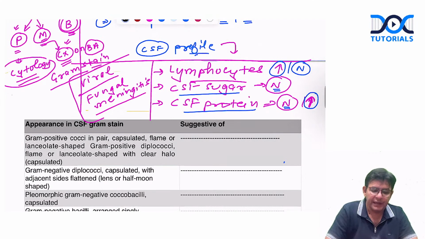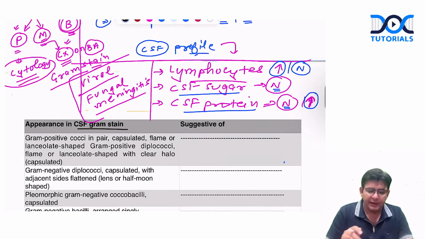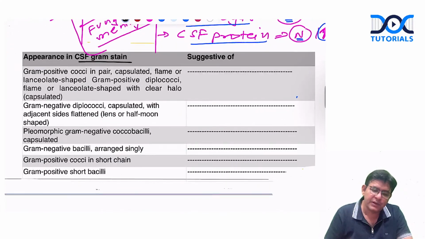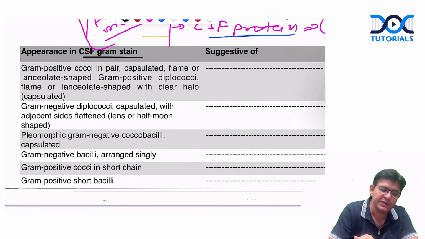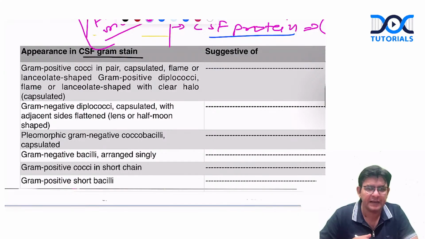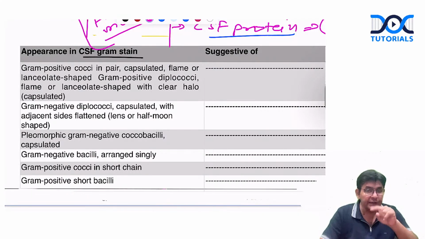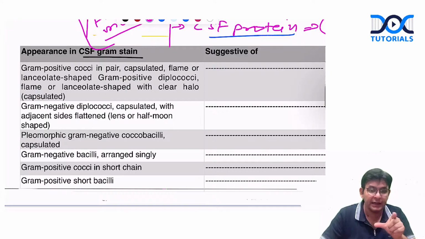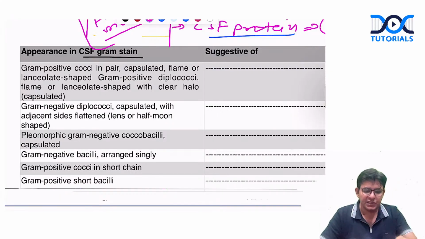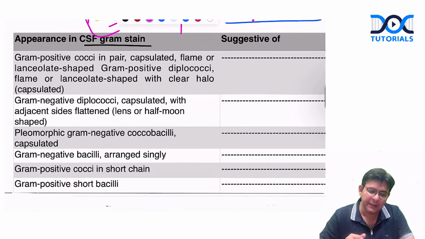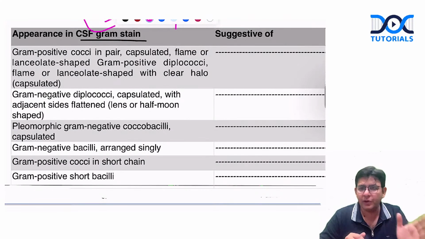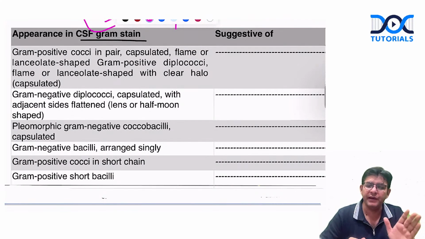Now, guys, when you have done the gram stain, you must be knowing how we do the gram stain. Suppose you do the gram stain. These are the various possible scenarios which you can get in the CSF gram stain. And I told you, in the question they can change anything. They can just change the gram stain picture and you have the other organism with you. So this particular table is very, very important to remember.